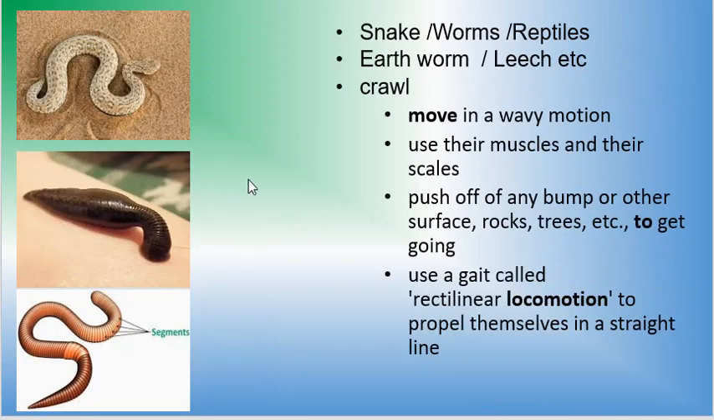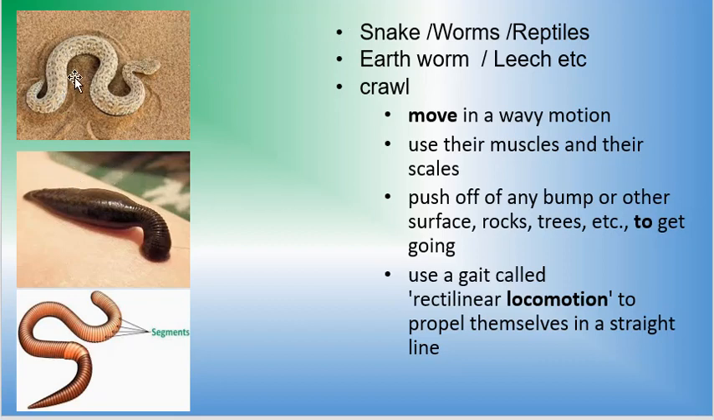Now comes another type of animal which we call the reptile family. You have snakes, you have worms, you have leeches, you have all these reptiles. They move in a wavy motion. They can move on almost any surface, even soft surfaces. They push off any bump or other surface, rocks, trees, etc., to get going forward. They push whatever they are holding on to below, back, so that the body is thrust forward.